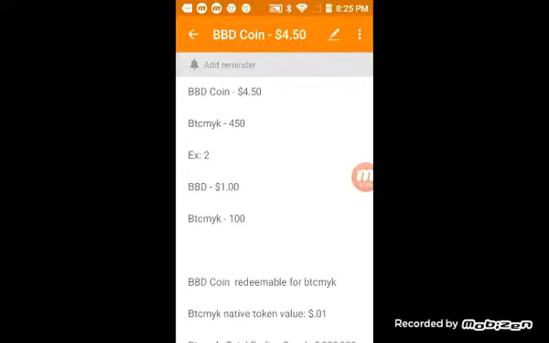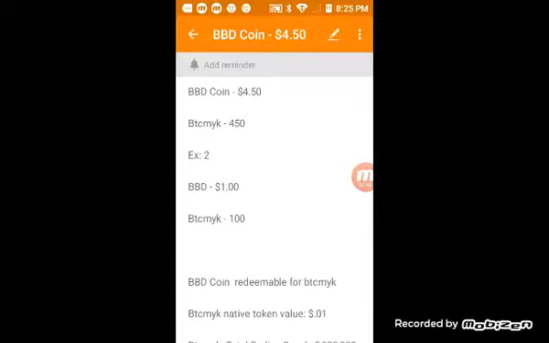Remember, Facebook reached a $1 trillion market cap, which shows you the tremendous power there. But think about having a system like that with a cryptocurrency moving through it. Not only could you onboard people easier, you can move your currency around and mass-adopt people a lot easier. So BBD coin at $4.50 now.